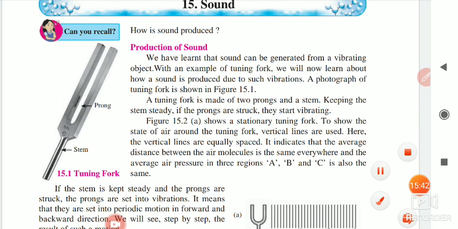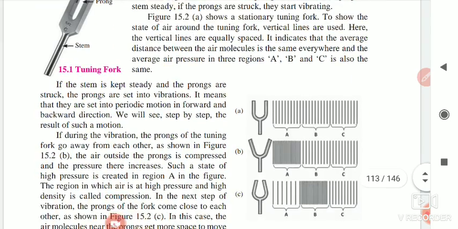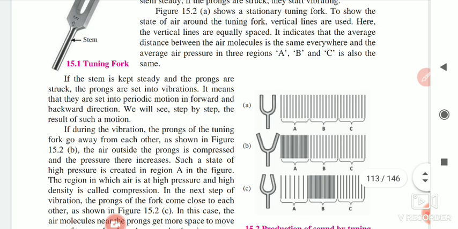Okay, so today you have learned this, and the prongs figure and the compression and rarefaction figure are there, that you have to draw in your notebook. Okay, and read this part of the lesson.